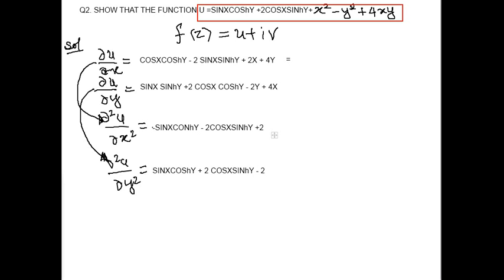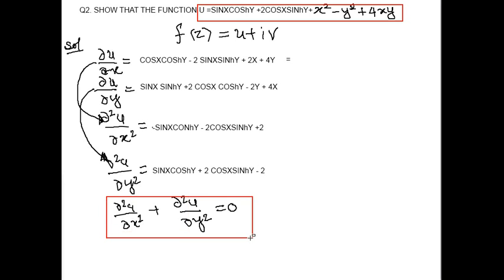Hence, when we add it, our result becomes del 2u upon del x square plus del 2u upon del y square gives 0. Clear? Hence it satisfies the Laplace equation. It means u is my harmonic function.